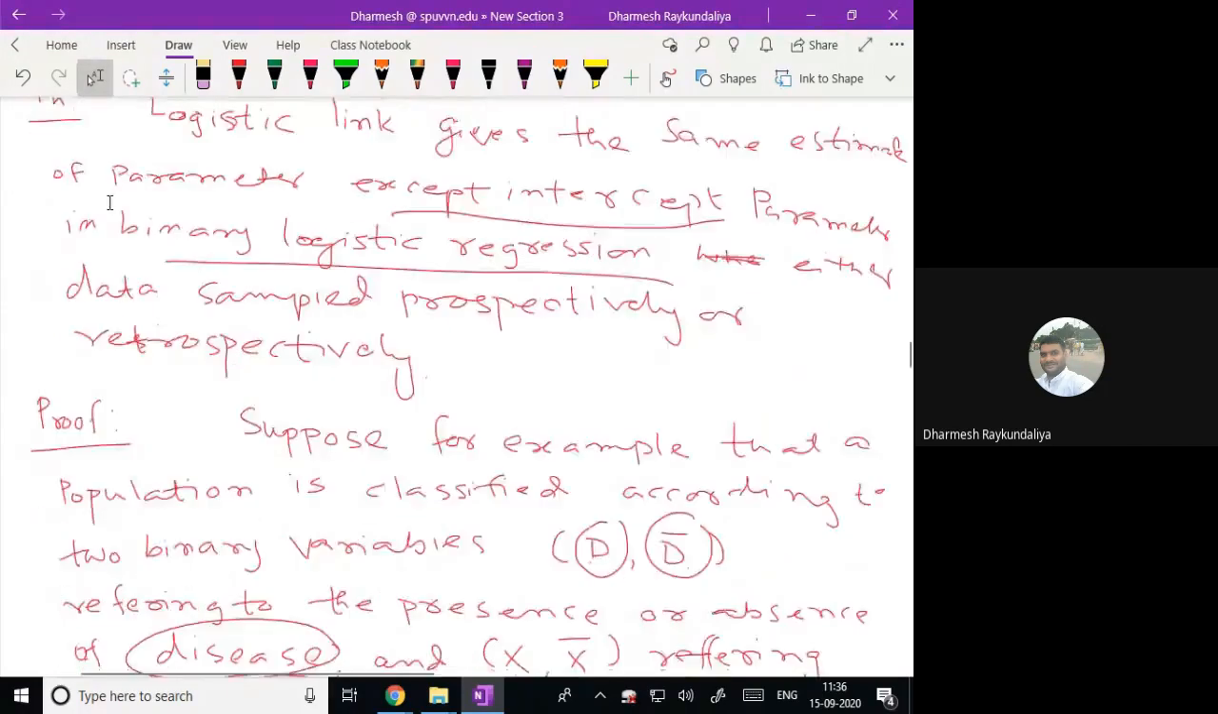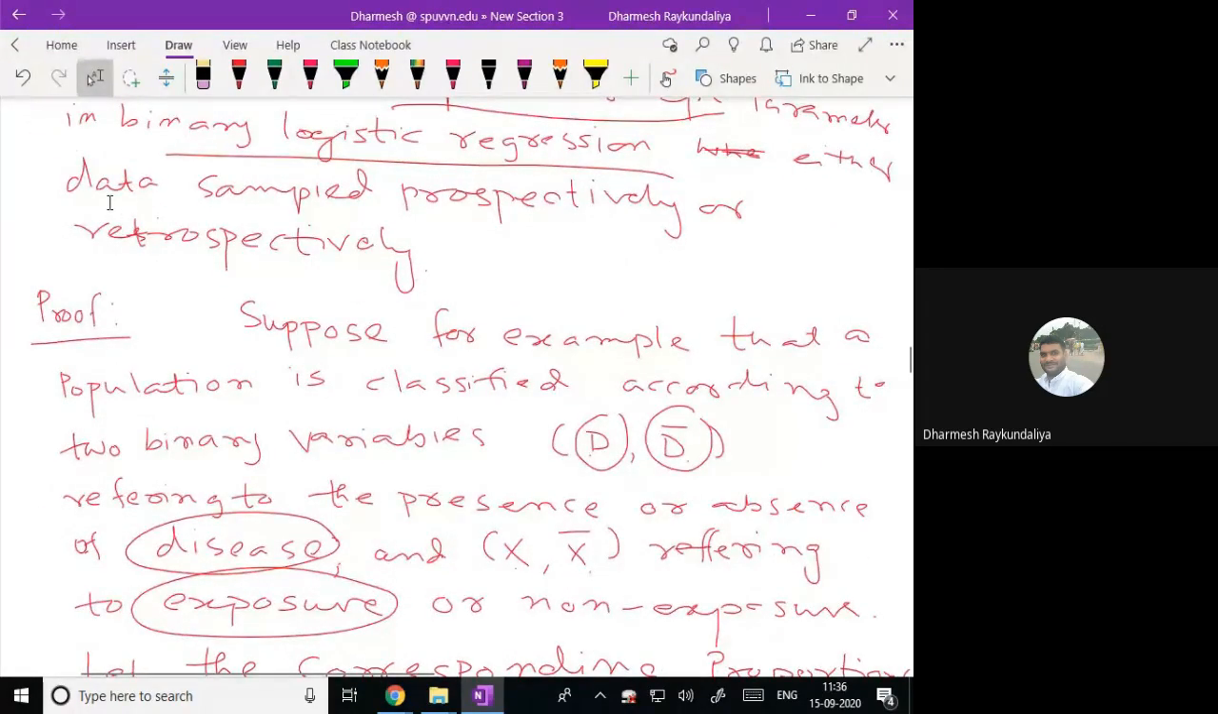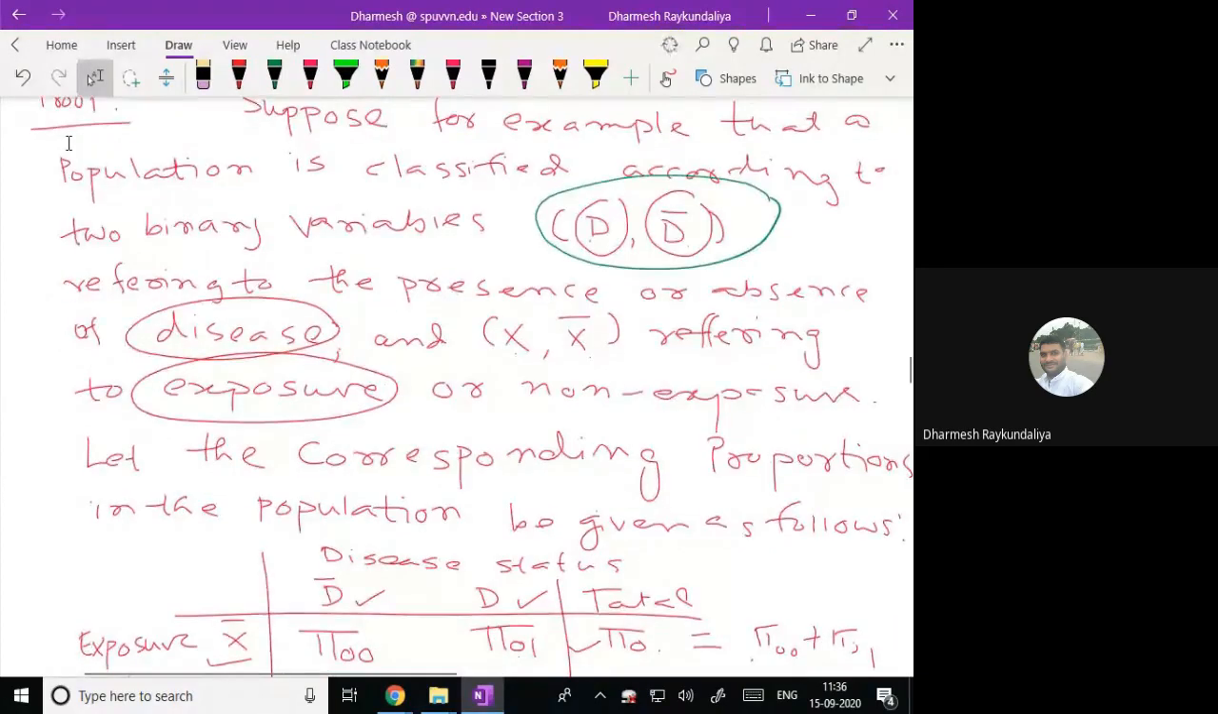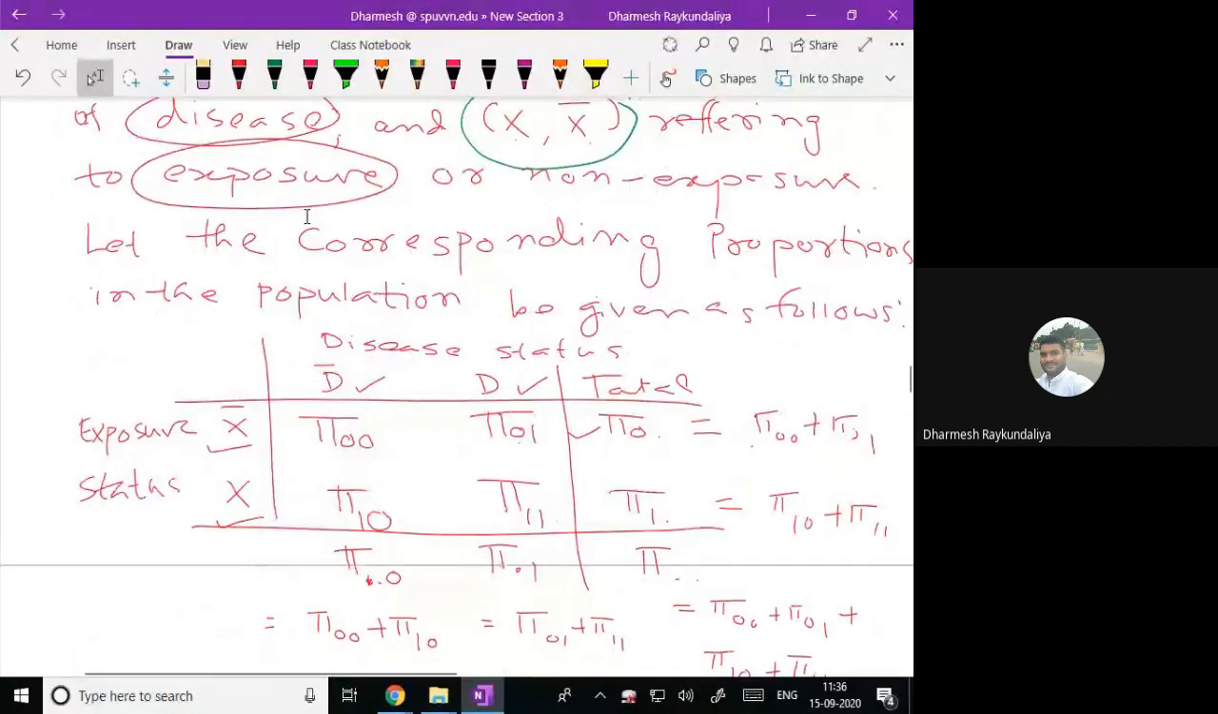So to prove that, we have considered two binary variables. One variable is the disease variable, so it is the presence or absence of disease. The second variable is an exposure variable, it is also binary, x for the presence and x bar for the absence of the exposure. Then we write the corresponding proportions in the form of a contingency table. The absence of disease, presence of disease, absence of exposure, presence of